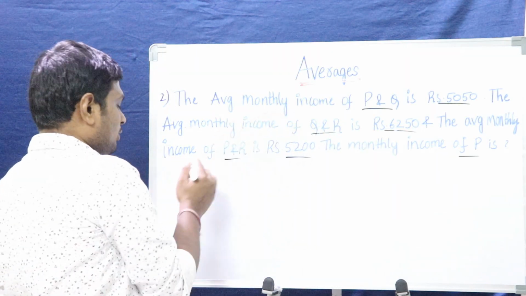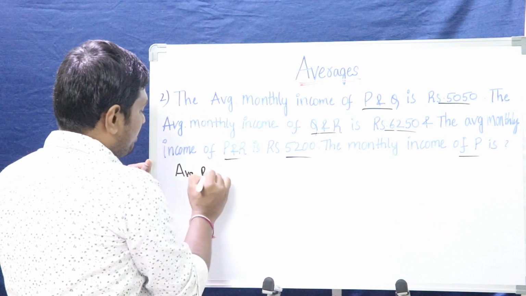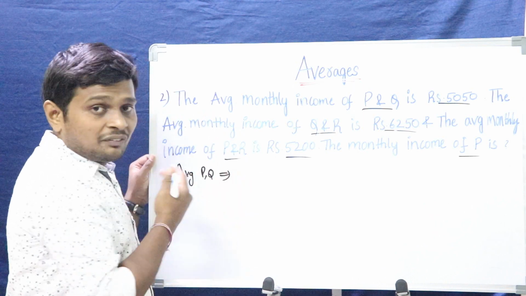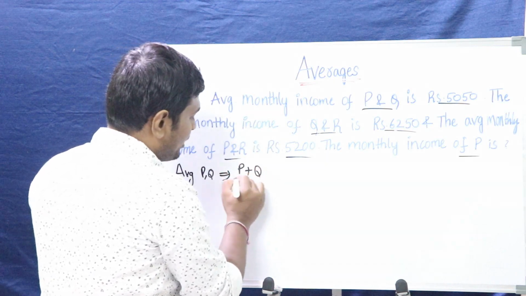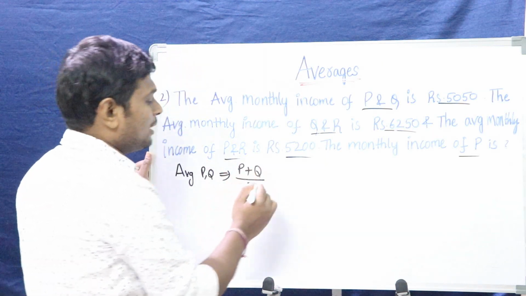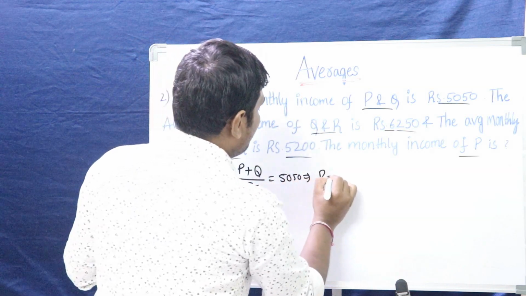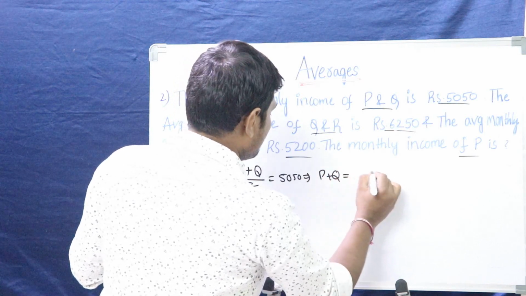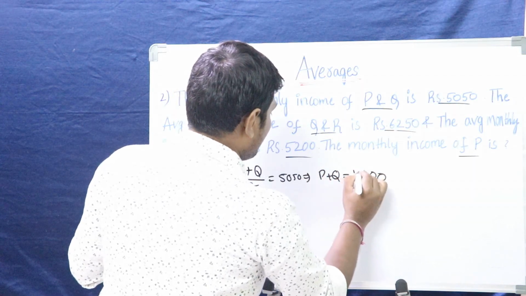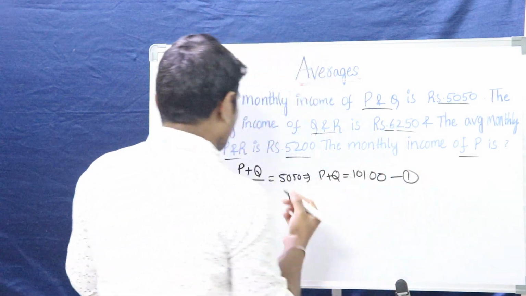How can we solve that one? What is the average income of P and Q? How can we find it? The income of P plus the income of Q divided by 2, because two persons are there. How much is it? 5050. So P plus Q, the total monthly income of P and Q, is 10,100. This is one equation we can get.